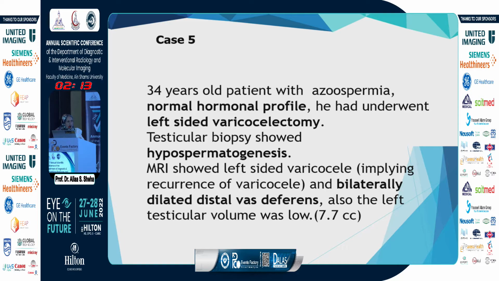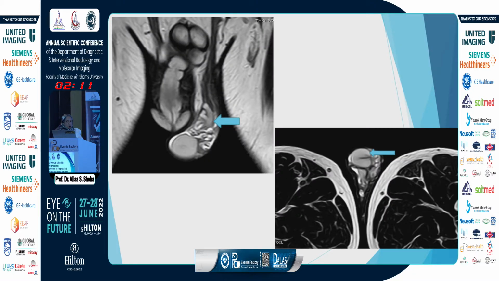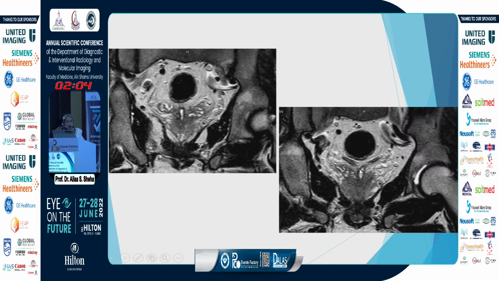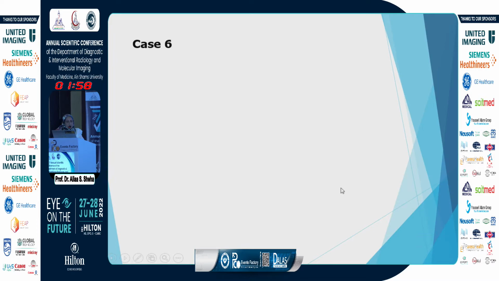So the varicocele affected the testicular volume in this case, and this is the image of the varicocele, and this is the low testicular volume, about 7 ml. And these are the dilatation at the ampulla of the vas in its continuation with the seminal vesicles.